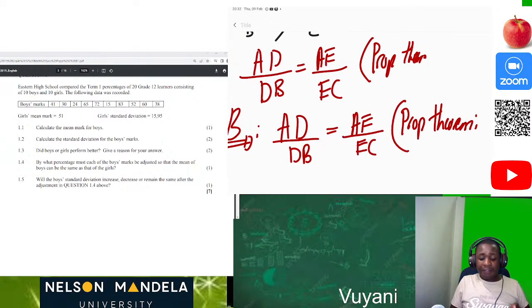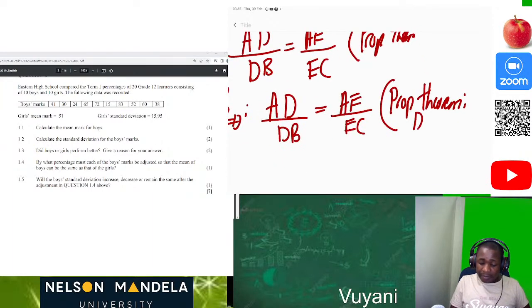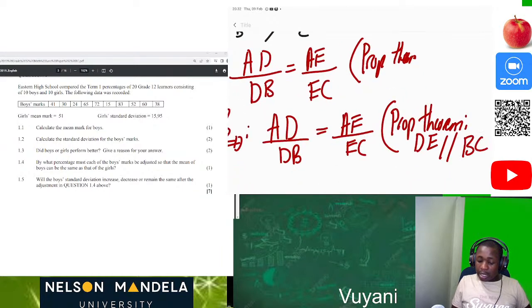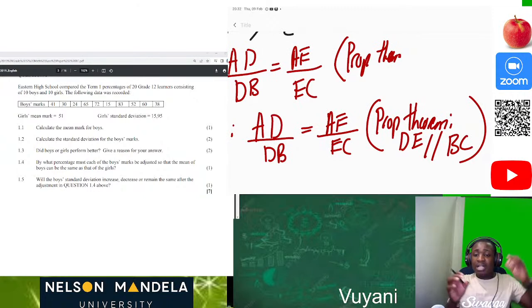Because we have parallel lines. In this instance, the parallel lines are DE is parallel to BC. So why am I showing you this reason? This is so important because if you write just that AD over DB is equal to AE over EC, your answer is not going to have weight.